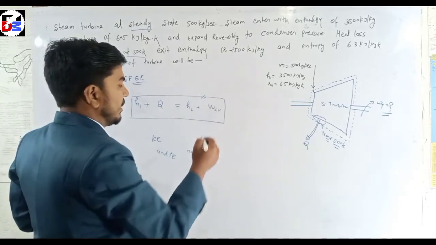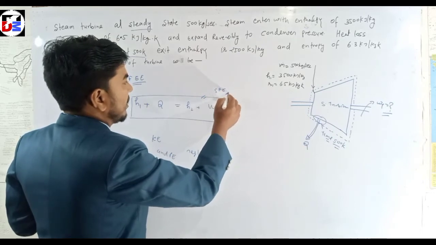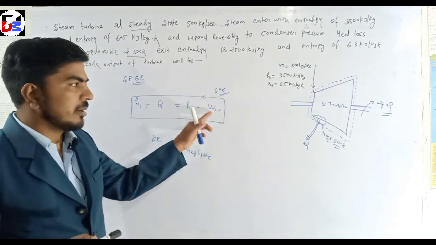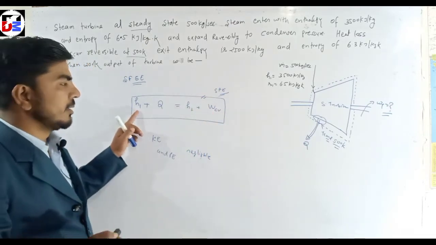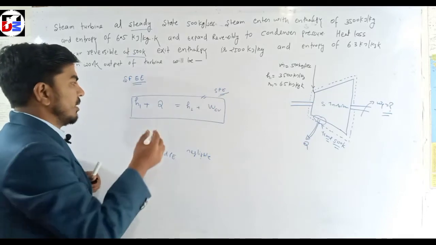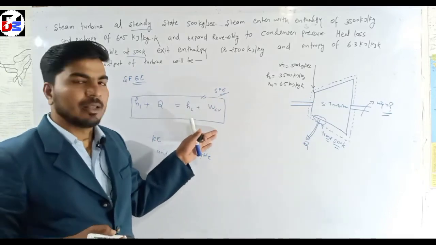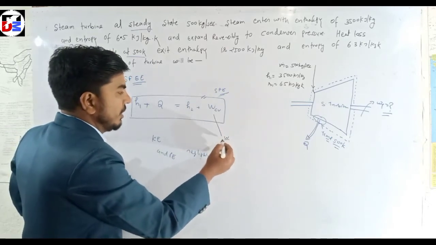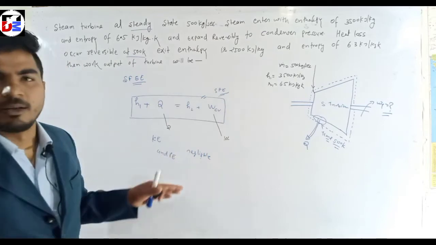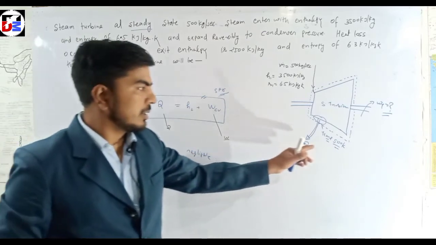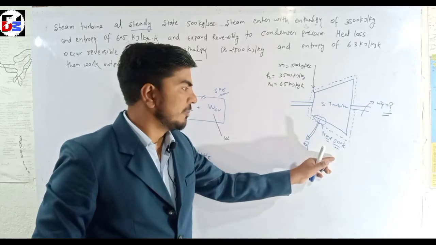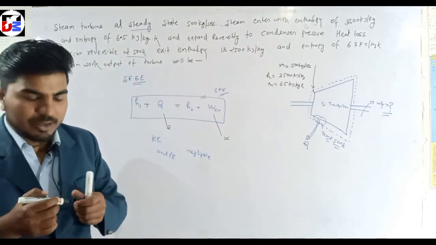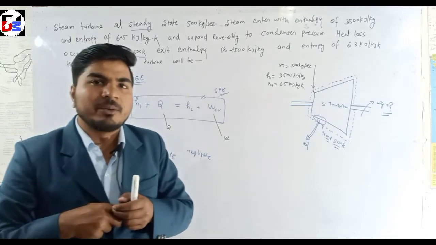Here is the first law equation. Now, what is asked in the question is W_t. H1 is given, H2 is given, but we have only one equation. How to solve this question? There are two unknowns, W and Q. Both are not known, but here Q is transferred at a temperature of 500 Kelvin, where heat transfer is reversible. How to solve this question? There is a concept behind it.